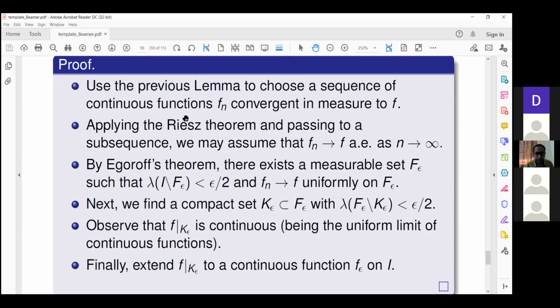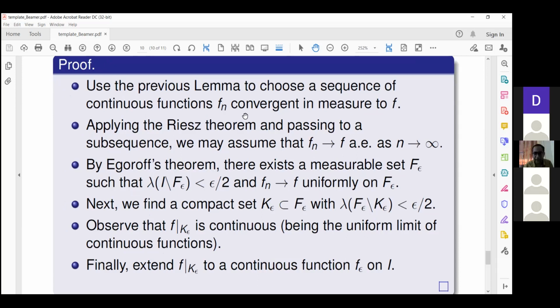Convergence in measure implies almost everywhere convergence, provided I pass to a subsequence. Now, almost everywhere does not imply pointwise, let alone uniform, but it is true up to a certain approximation.